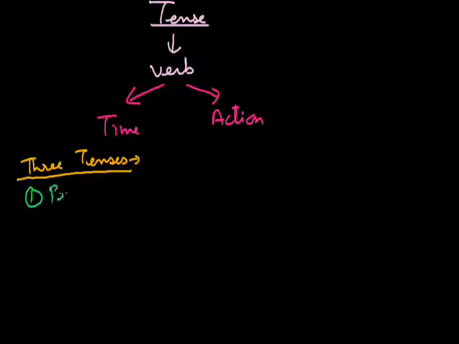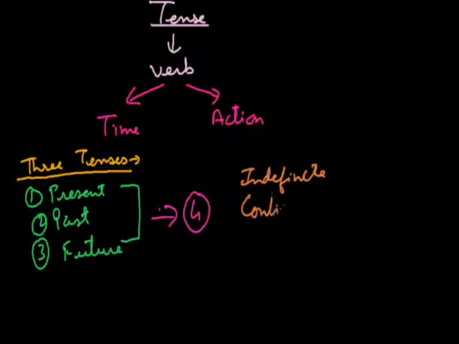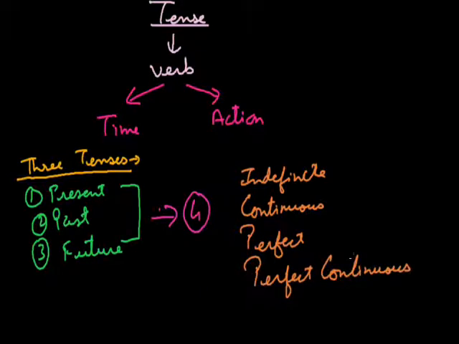So three tenses are present, past and future tense, and further they are divided into four categories or four subparts, namely indefinite tense, continuous tense, perfect tense and perfect continuous tense.